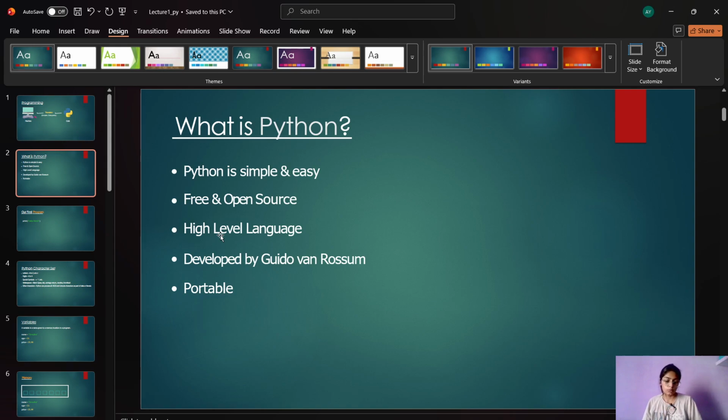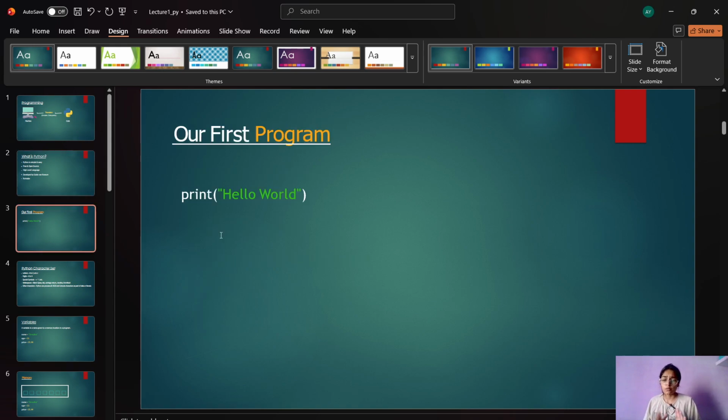Now here comes our first program. How can we write our first program? You'll be like, okay, we know what a programming language is, what Python is, we know other programming languages too, but how are we going to code in it? So, first let me tell you, there are three ways to code.